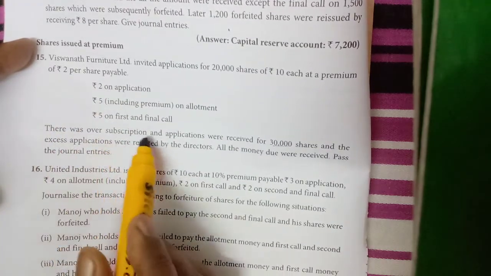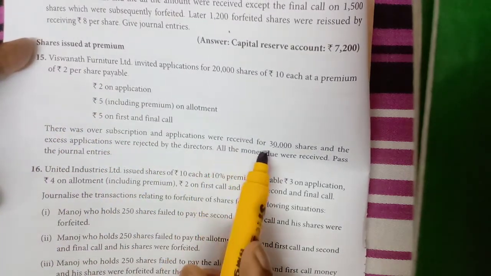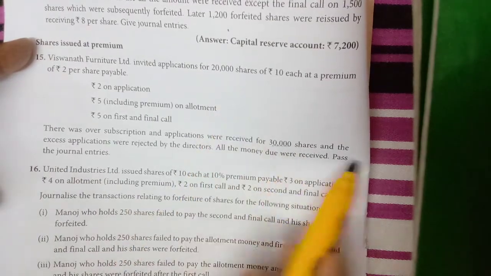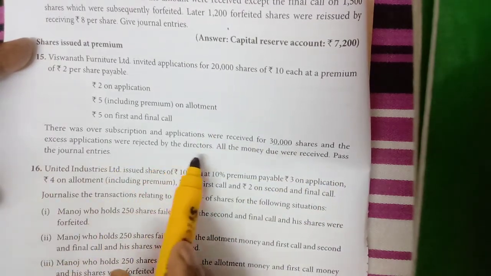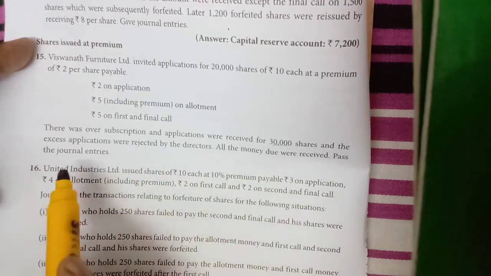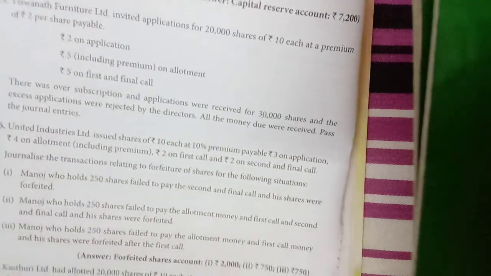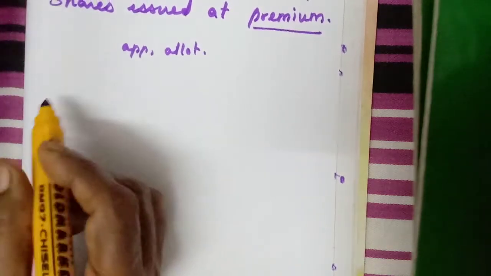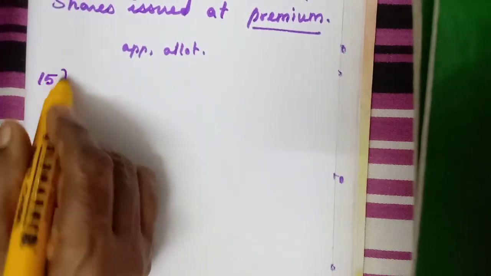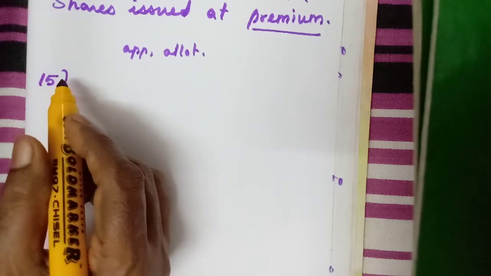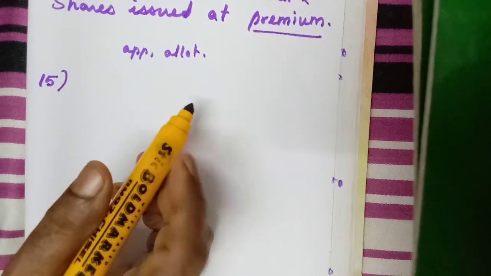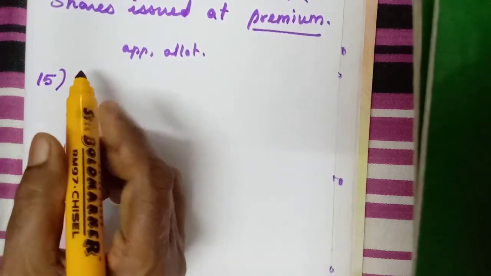There was oversubscription and applications were received for 30,000 shares and the excess applications were rejected. All the money due was received. Pass the journal entries. I may write in short only, but you have to write clearly with full words.